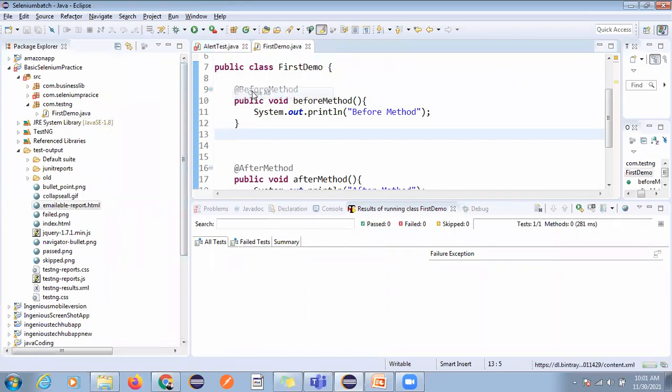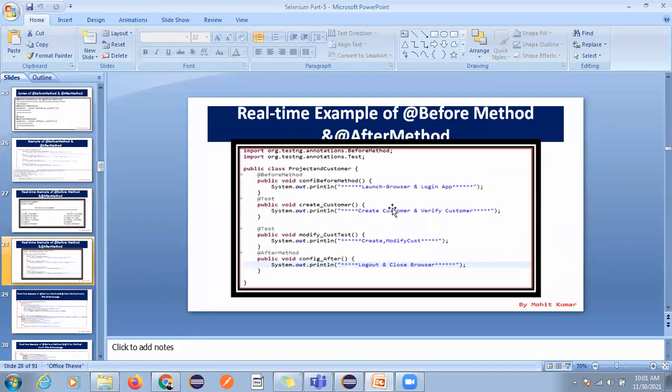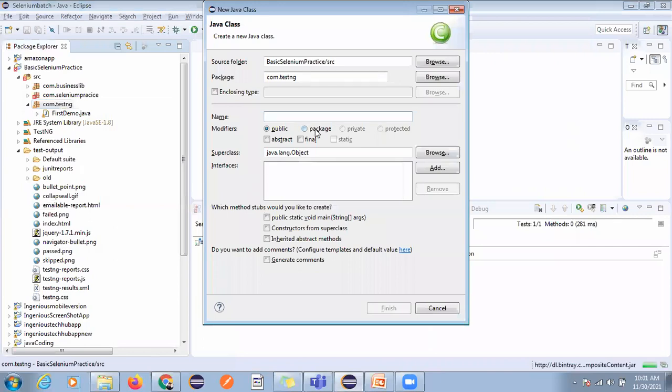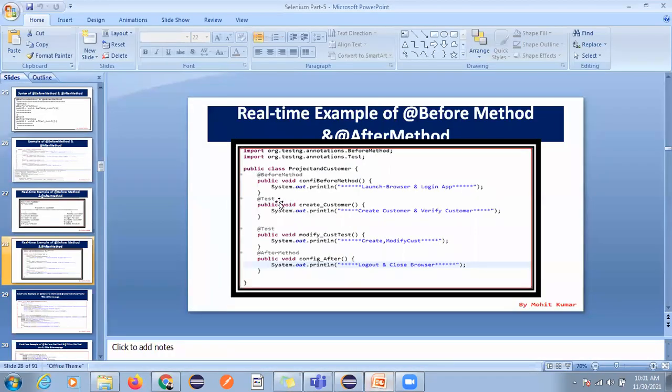The concepts are the same, so let me go for customer, project and customer. Inside this configure before method, this is a dummy example I'm showing you. You can implement this.